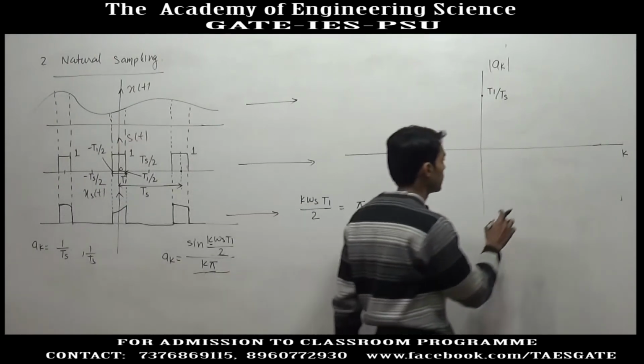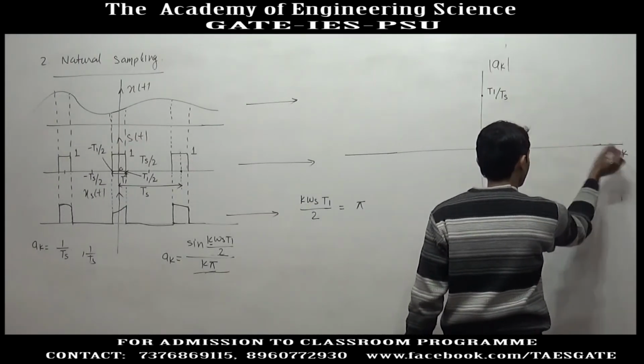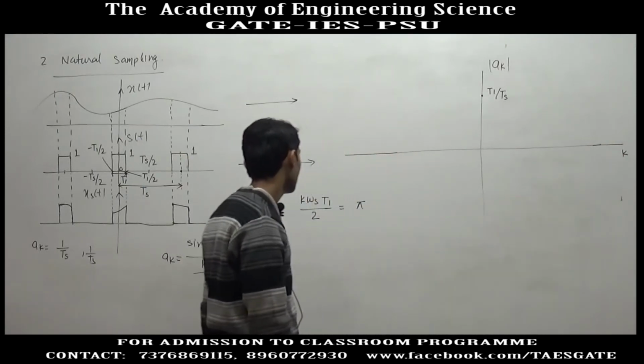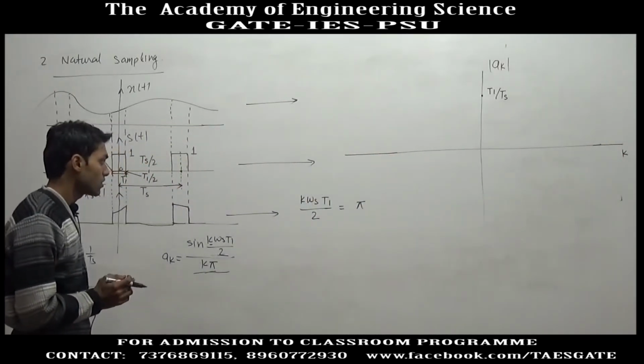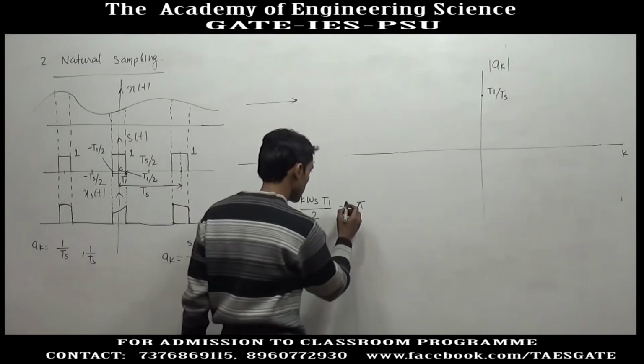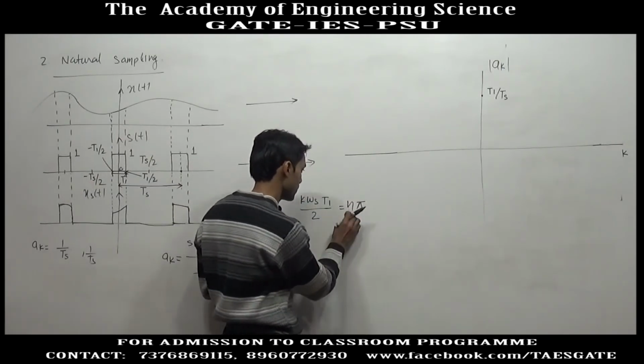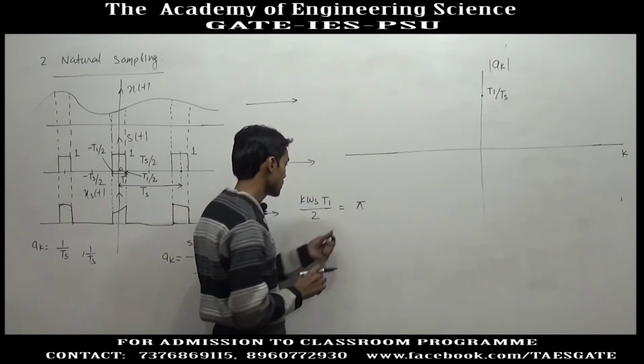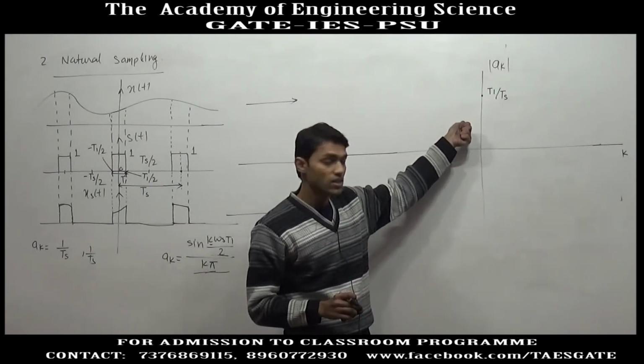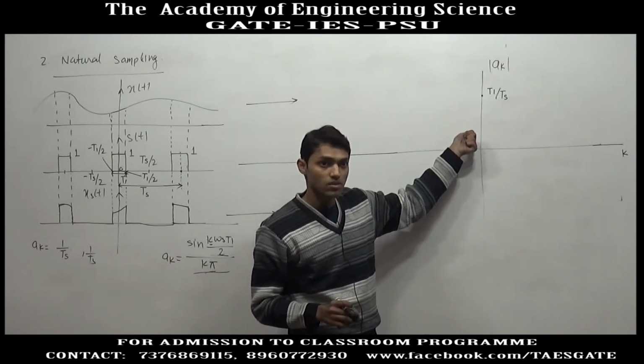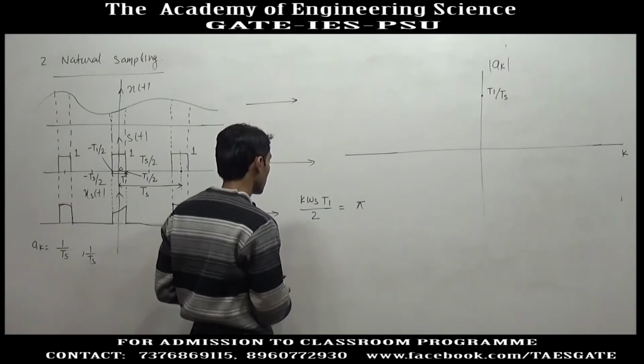First we try to find out on the x axis for what value of k this will be 0. If it is n pi, for the first 0 I am taking n as 1, because at n equal to 0 we got a 0 by 0 form, so this will have a non-zero value.